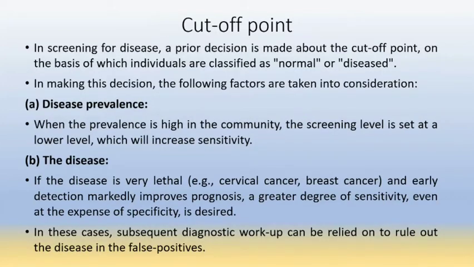Then what is the cutoff point? In screening for a disease, a prior decision is made about a cutoff point on the basis of which individuals are classified as normal or diseased. In making this decision, the following factors are to be taken into consideration: disease prevalence and the disease itself. When the prevalence is high in the community, the screening level is set at a lower level, which will increase the sensitivity.